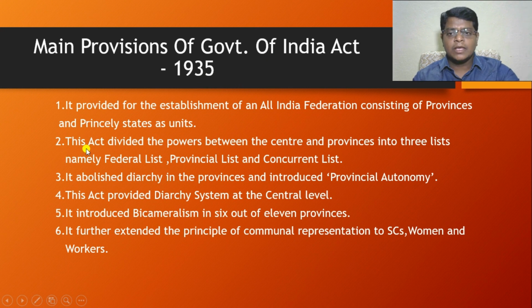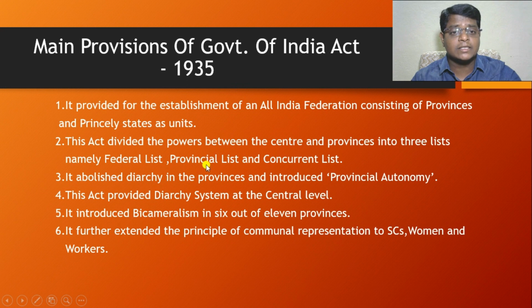At the same time, this act divided the powers between the center and the provinces. The powers were divided into three lists: the federal list, the provincial list, and the concurrent list.